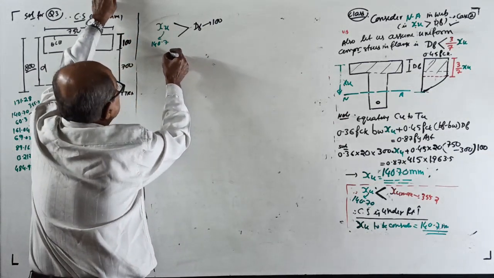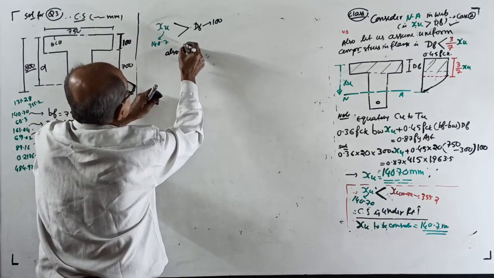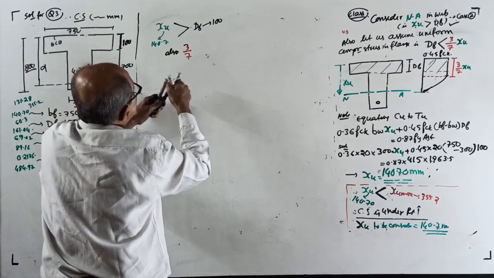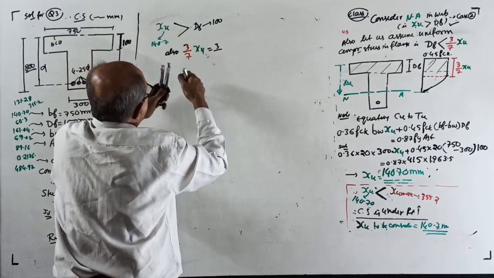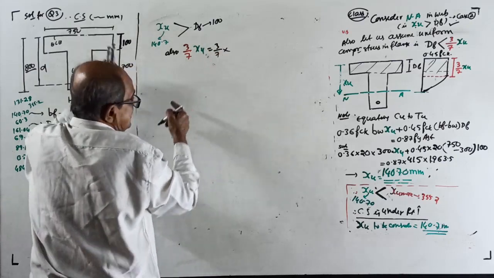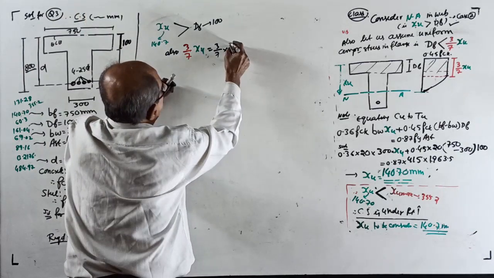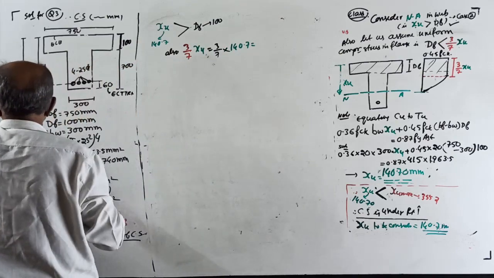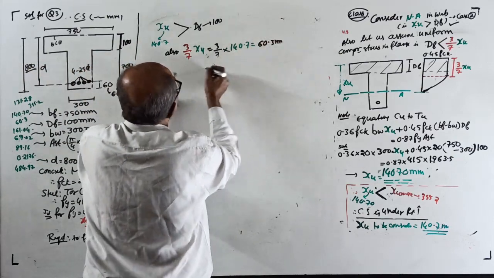And also you calculate what is the red color, 3/7 of XU. 3/7 of XU, okay, not required. 3/7 of XU is 3/7 of 140.7, which I already calculated, equal to 60.3 millimeter.